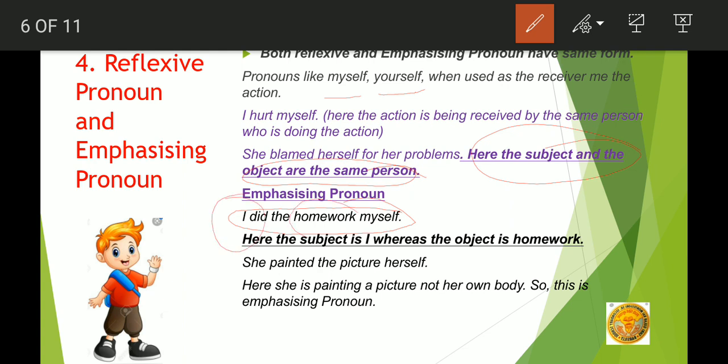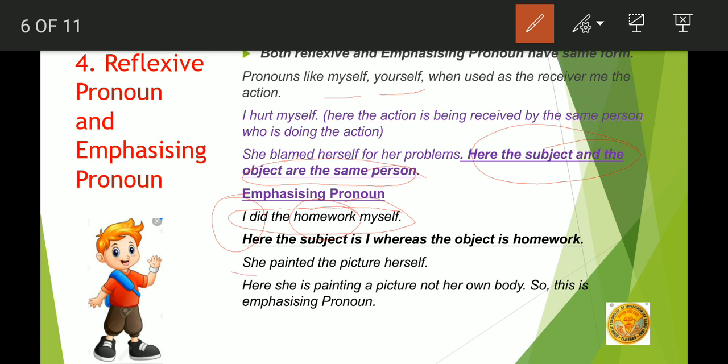He is doing the homework. So here he is not working on himself, not on his body. He is writing something on a book. He is not writing on his body. So here, I did the homework myself. Subject and object are two different things. So when we are emphasizing on something, there we will be using the words emphasizing pronoun.